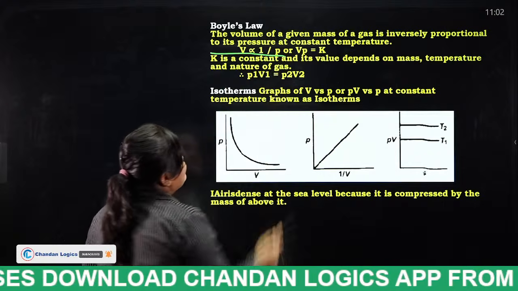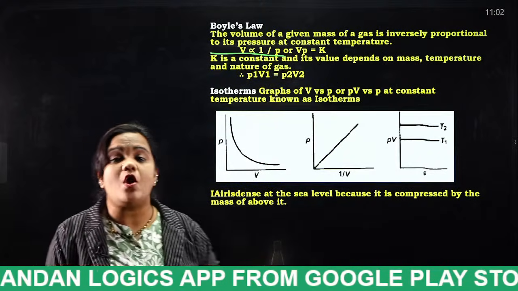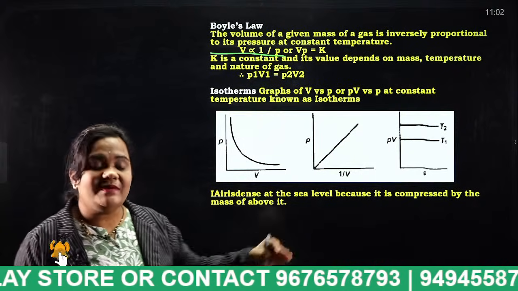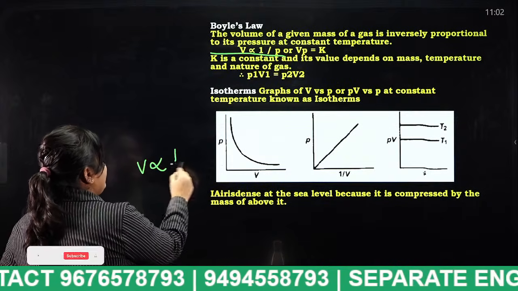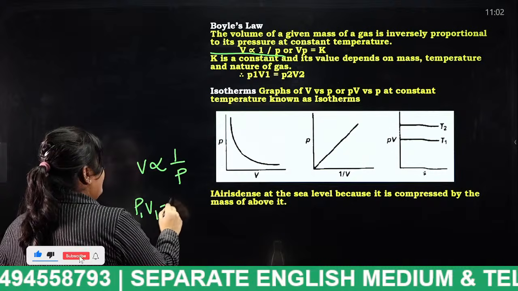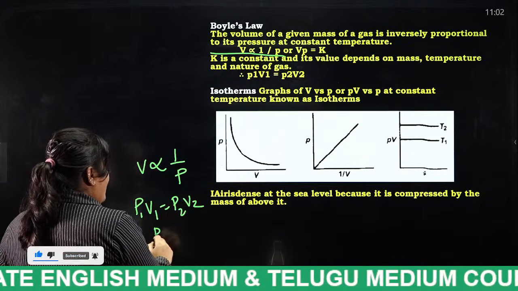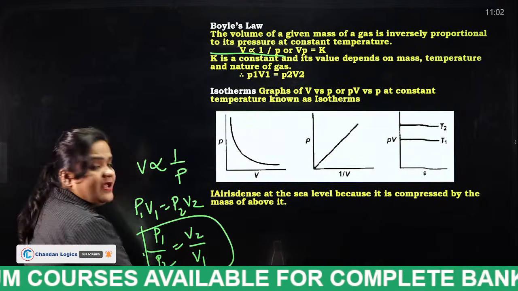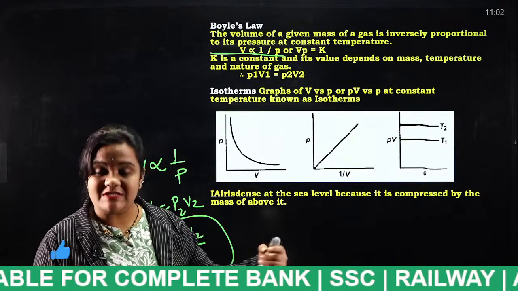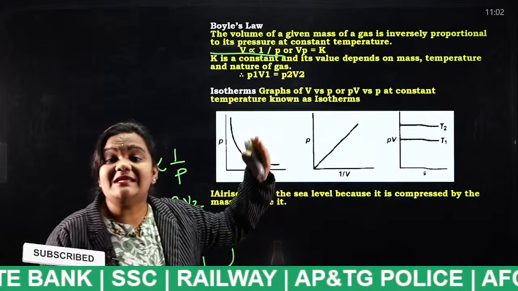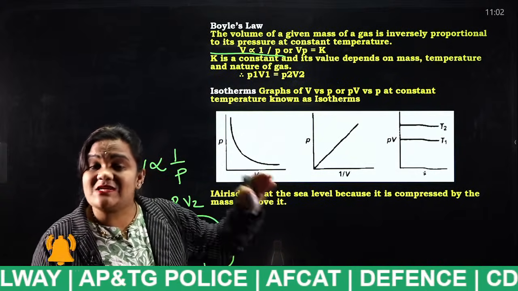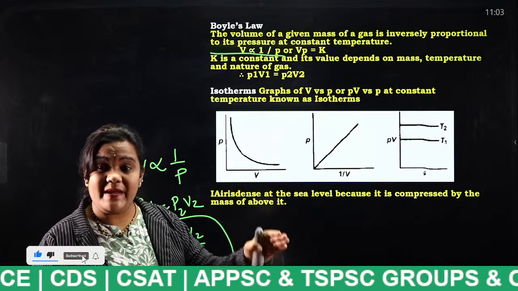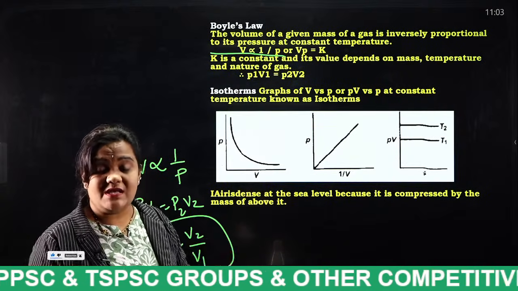Volume is always inversely proportional to pressure. Boyle's law states that volume is always inversely proportional to pressure. That means P1 V1 is equal to P2 V2. If you want to find the formula, P1 by P2 is equal to V2 by V1. This is the standard formula for Boyle's law. Volume is inversely proportional to pressure when temperature is kept constant. If the temperature is constant, we call that an isothermal process.